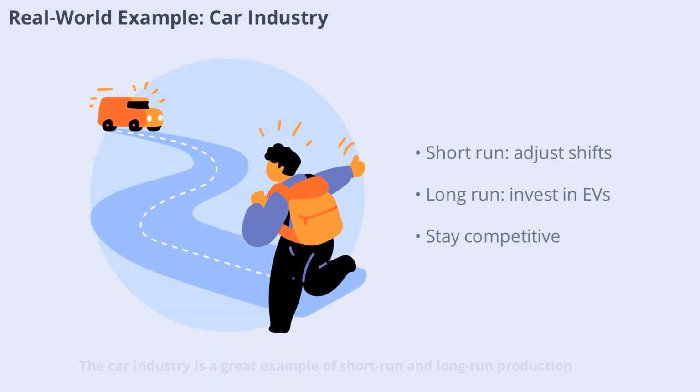The car industry is a great example of short-run and long-run production. In the short run, automakers adjust shifts and inventory to meet sales. In the long run, they invest in new factories, electric vehicles, and automation to stay competitive in a changing market.